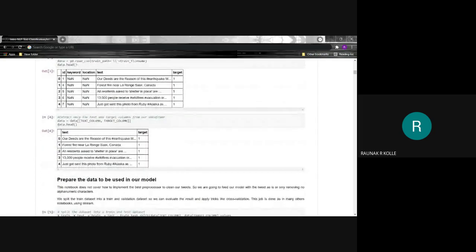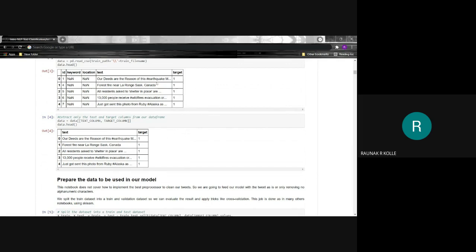Notice how the keywords column has null values and even the location column has null values. The location from where the tweet has been made may not be that important at times, because a person may sit at one end of the world and tweet about something that is happening in a totally different location.